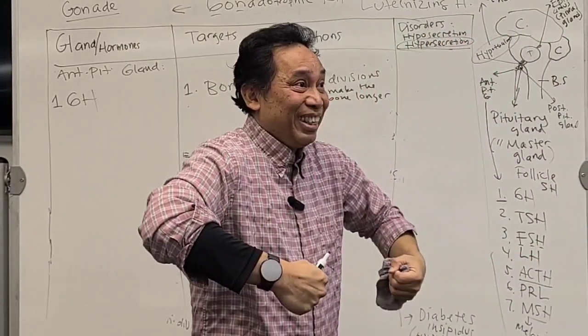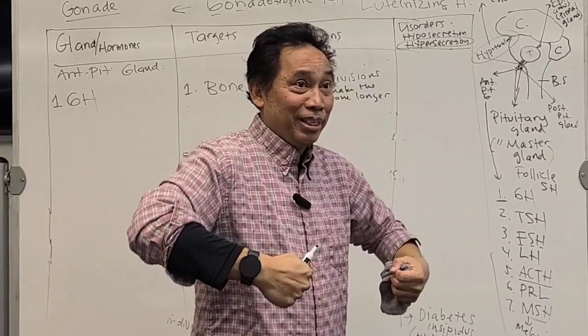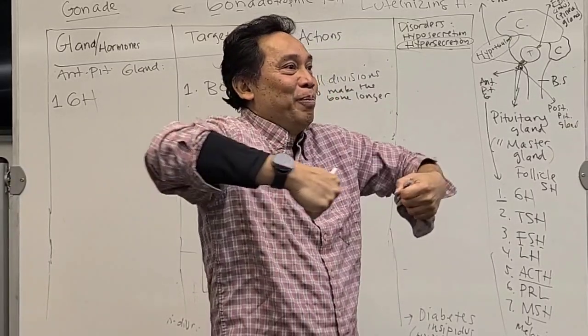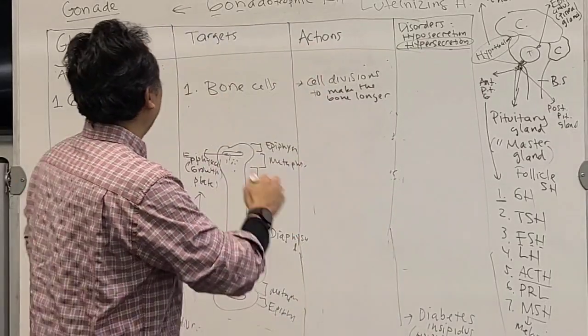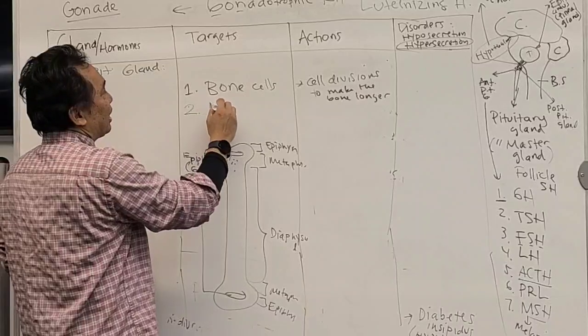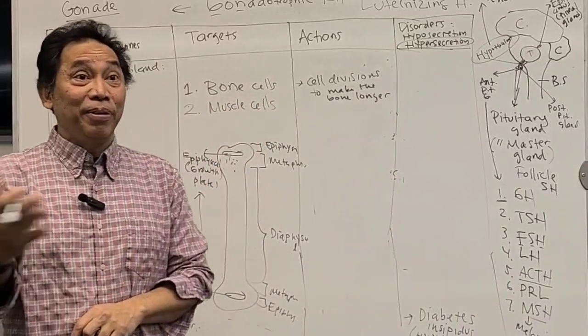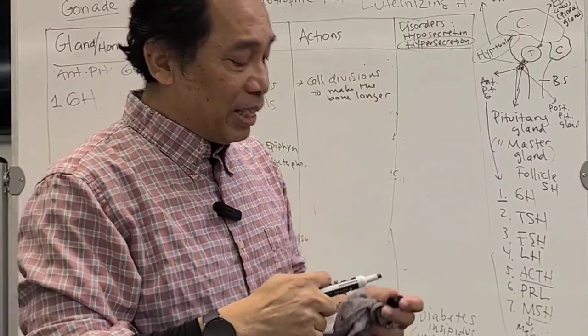Your muscle becomes bigger. Remember, when you're a baby, you don't have much muscle. Now, you have bigger muscle. Therefore, the second target cell will be the muscle cell. Okay, it makes sense, right? Now, what happens with the muscle cell?